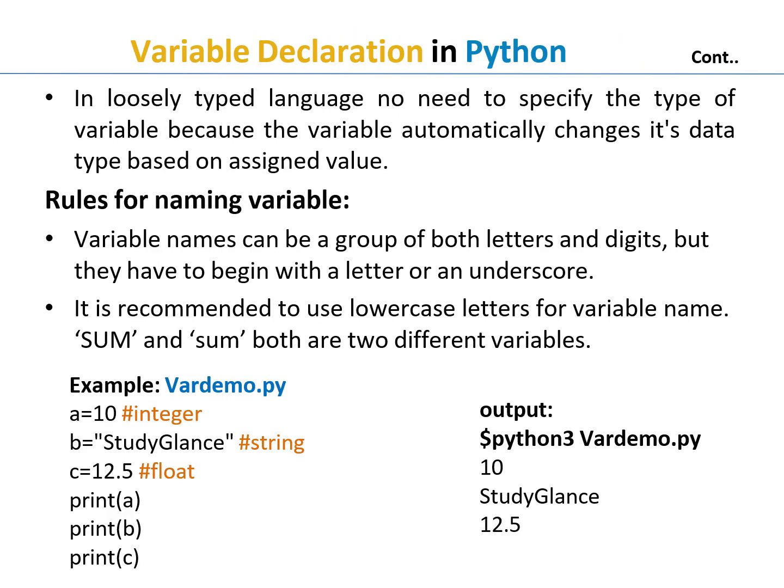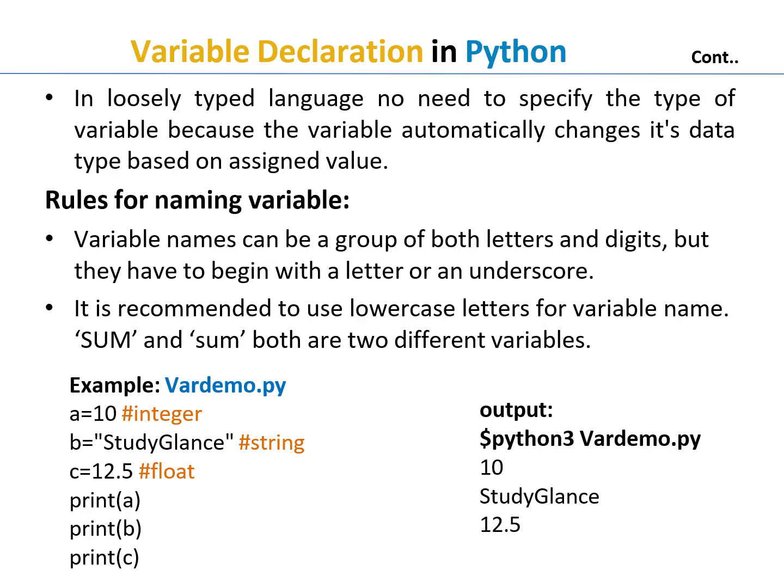In the loosely typed Python programming language, there is no need to specify the type of variable because the variable automatically changes its data type based on the assigned value. For example, a equal to 10. Here it identifies an integer. b equal to study glance. Here it also identifies a string. And c equal to 12.5. The variable is identified as a float value.